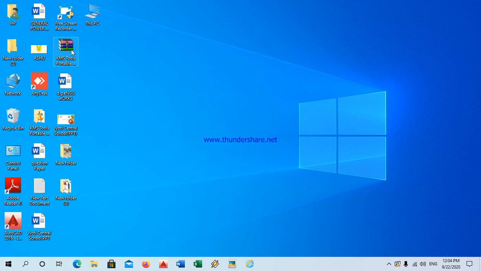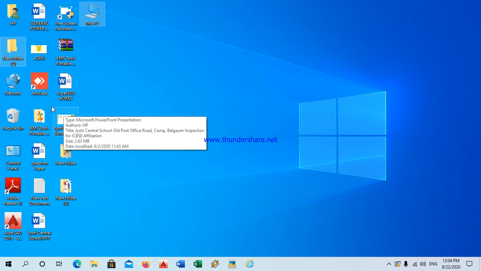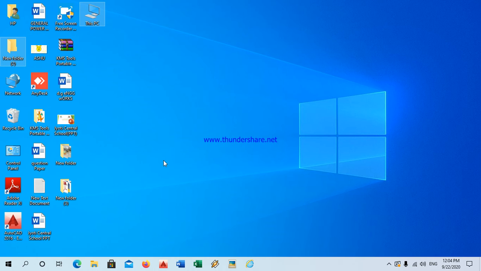I want only a few icons to be selected. How do I do it? Now we have to use the control key. See, this one I want and one more is this. You should not remove your finger from the control key. It should always be pressed. When you rejoin your class, I'll take you all to the lab and I will show you how to do it. Okay.